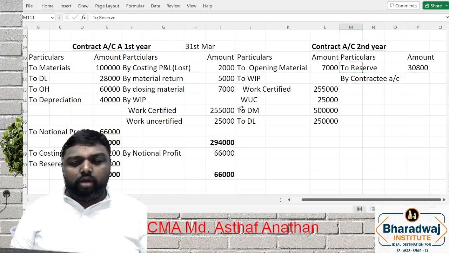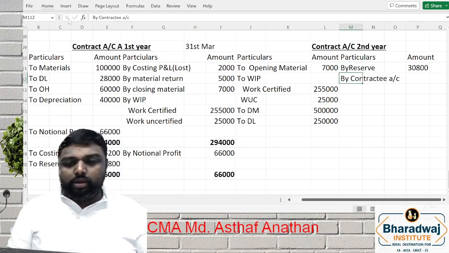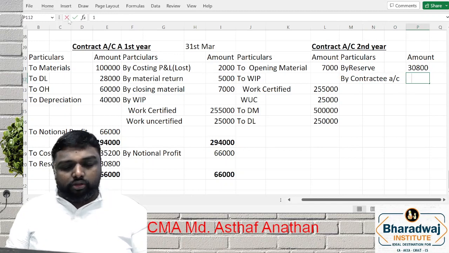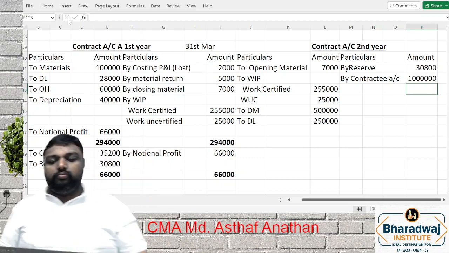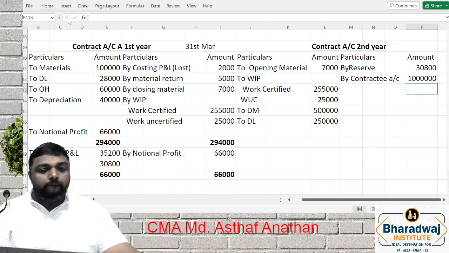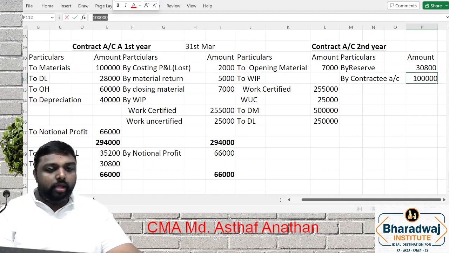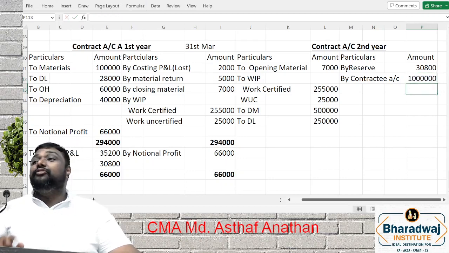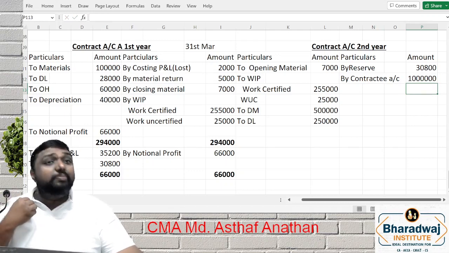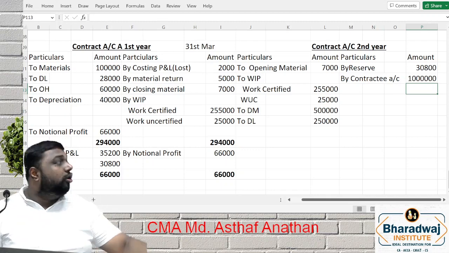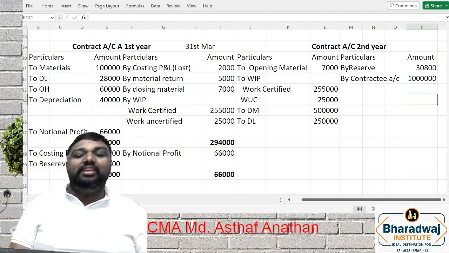What is the amount you have? Here, not. What you have to do, my dear friends? If your contract value is 10 lakh, you have to treat the full amount. There is no adjustment. Are you clear or not? That is, if the contract is getting finished, if there is no work in progress, 100% is over, then you have to write the full amount into which account? Contract account.